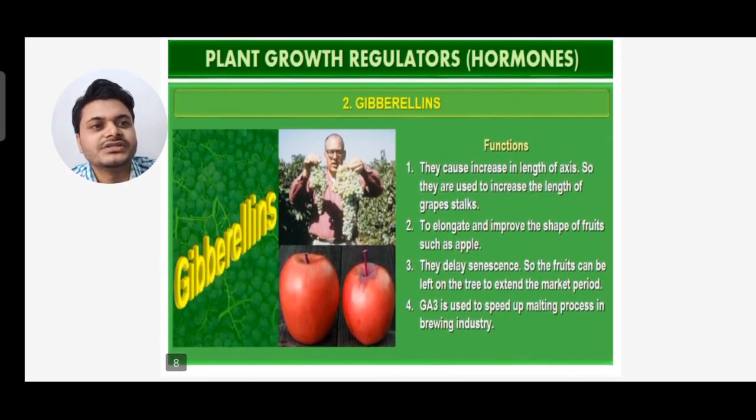So let's see the functions. The functions of gibberellin are, they cause an increase in length of axis. They are used to increase the length of grape stalks, to elongate and improve the shape of fruits such as apple. Third, they delay senescence, so the fruits can be left on the tree to extend the market period. Fourth, GA3 is used to speed up the malting process in brewing industries.